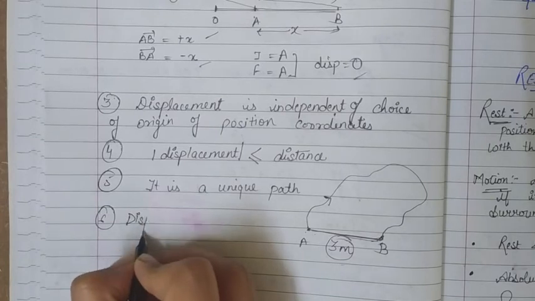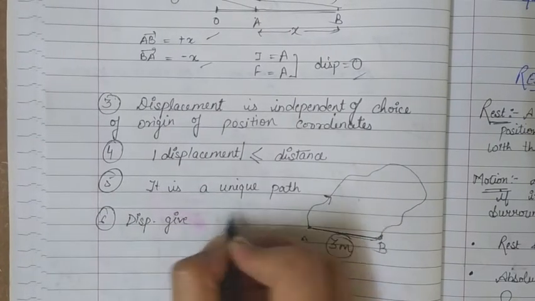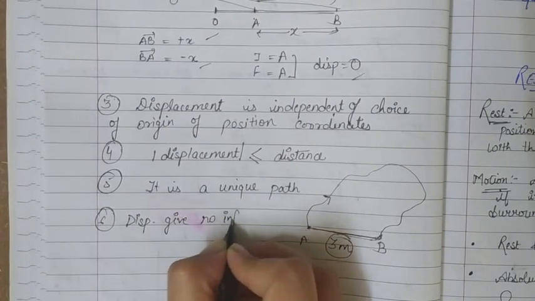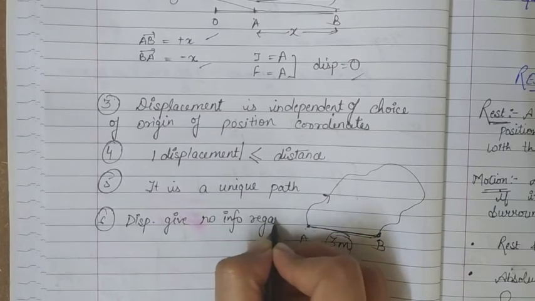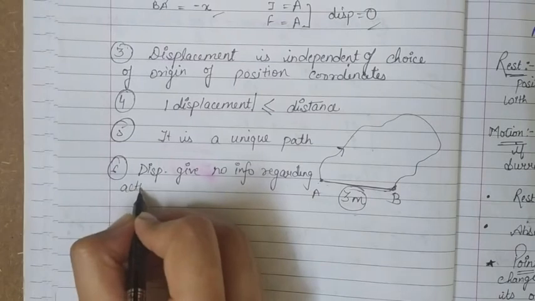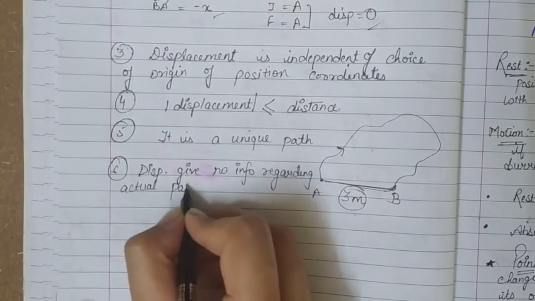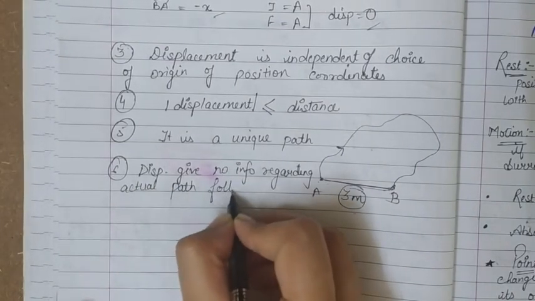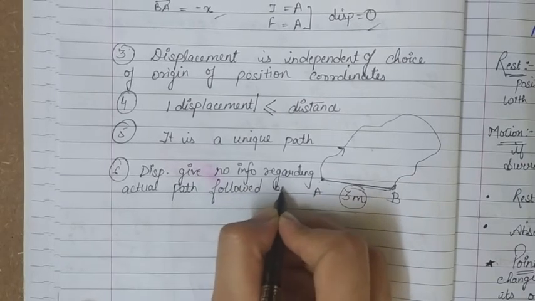Displacement gives no information regarding actual path length or actual path followed by the object.